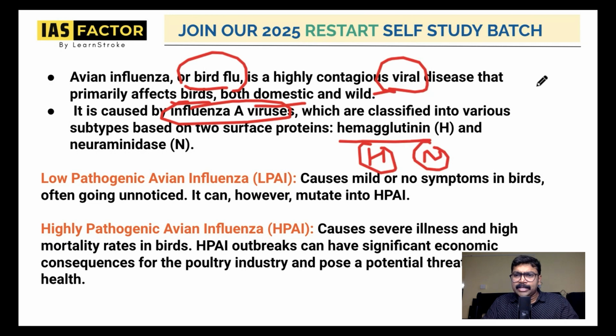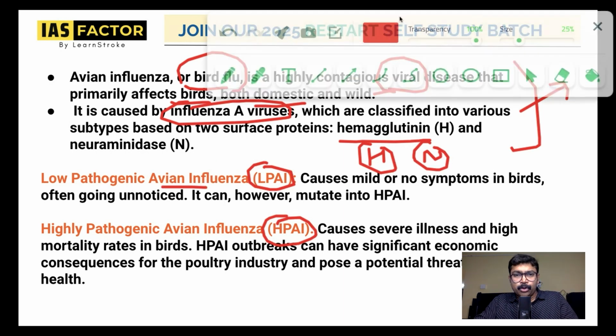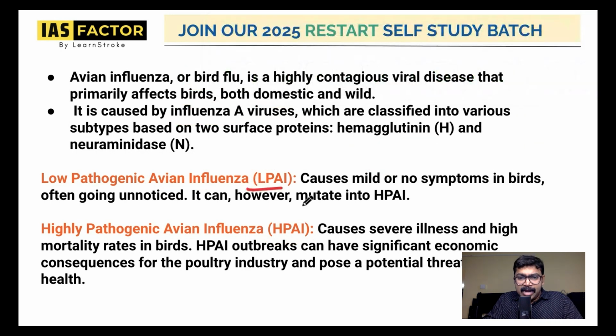So all these questions can also be asked for prelims. And please understand, in avian influenza there is something called LPAI and HPAI. Please get this idea correct. One is LPAI. When you talk about avian influenza, it's very important that you talk about LPAI and HPAI. One is low pathogenic avian influenza.